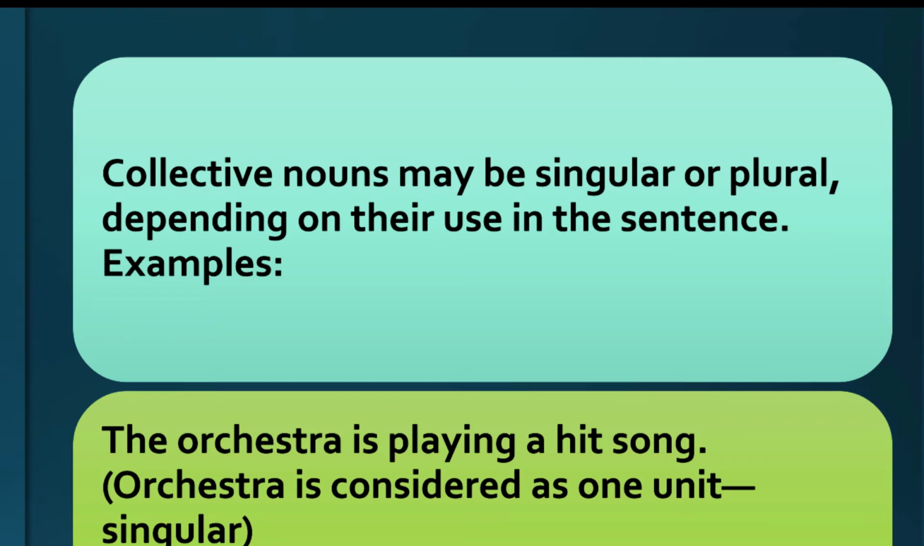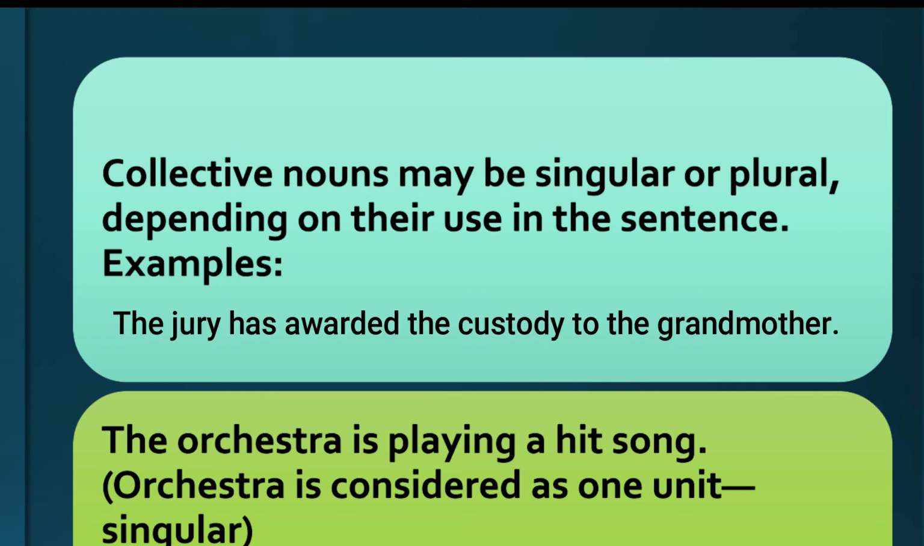Likewise, collective nouns may be singular or plural depending on meaning. There is a very popular example regarding this rule. The jury has awarded custody to the grandmother. As all the members of the jury agree on one point, we consider it singular and we use the singular verb form. So the jury has awarded custody to the grandmother.